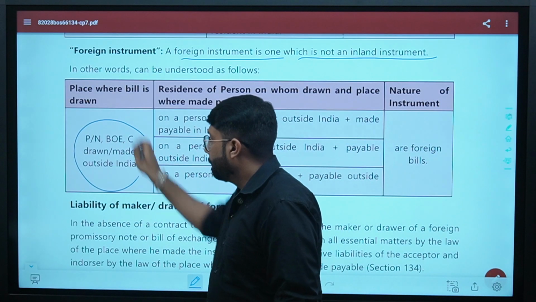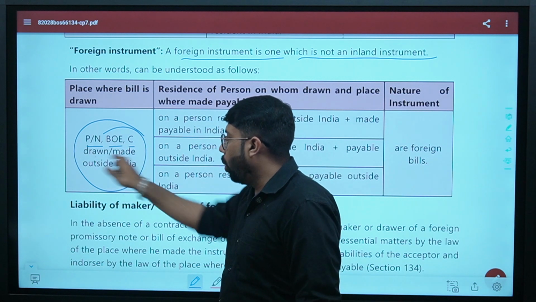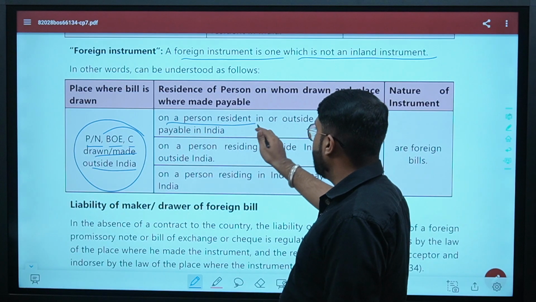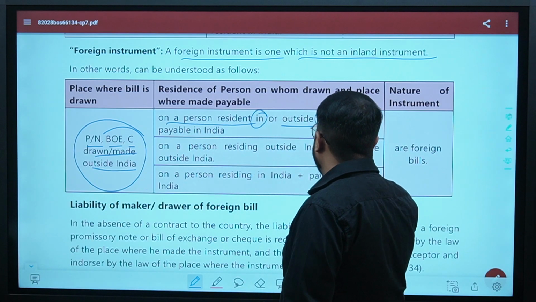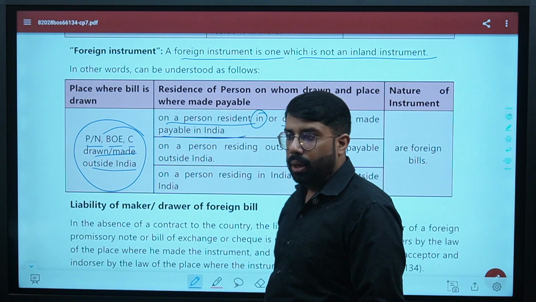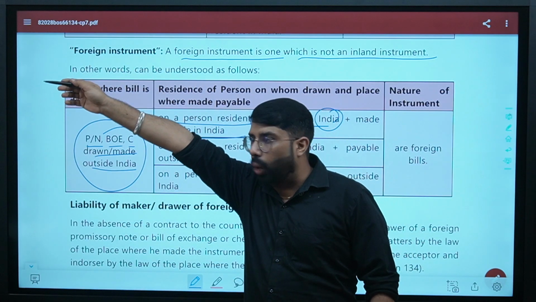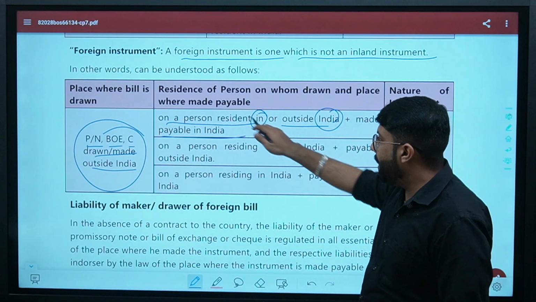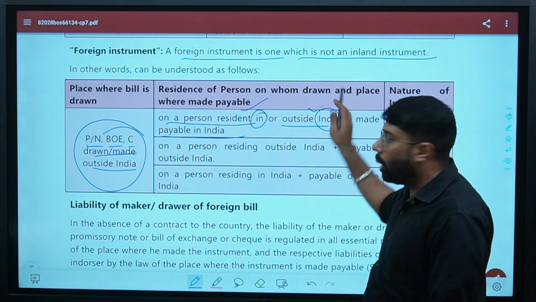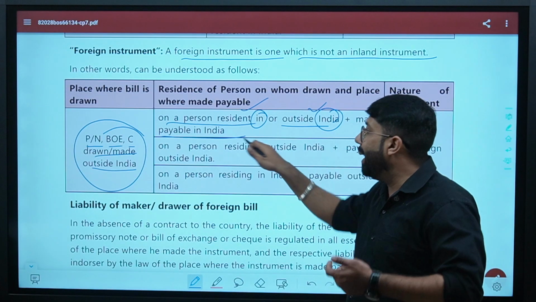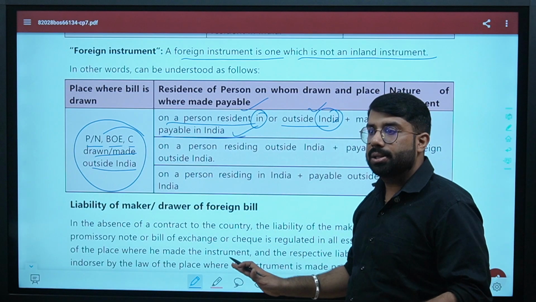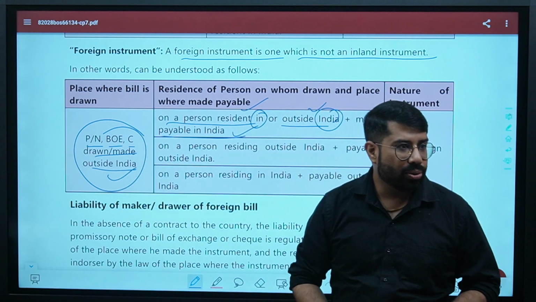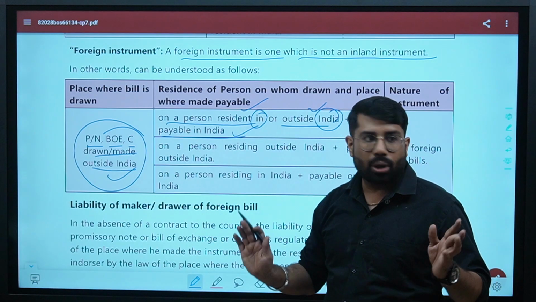This is the primary condition. Promissory note, bill of exchange or check drawn or made outside India, on a person resident in or outside India, plus made payable in India. Outside, in a foreign country, you are drawing the bill or promissory note or check. Who has to receive the payment? A person who is resident in or outside India, and the payment will be made in India. It hardly matters. It will not be an inland instrument, reason being it is drawn outside India. Yes or no? Do you understand what I am saying? Yes or no, guys? Right.